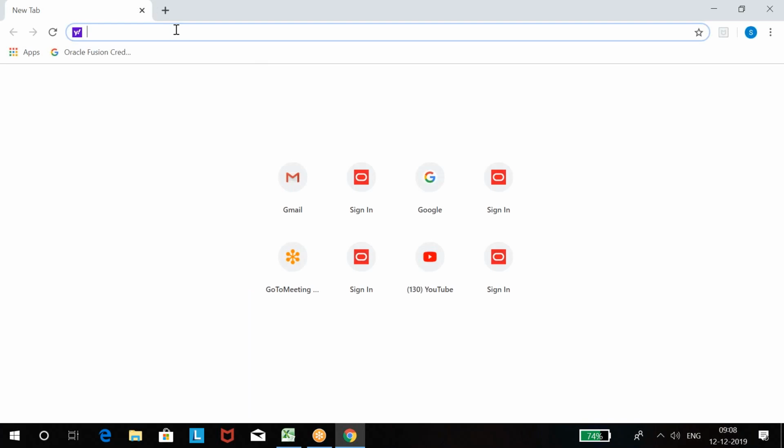Let us see how this job role looks and how this project looks. I'll not create anything today. I'll just show you a glance of this Fusion application.